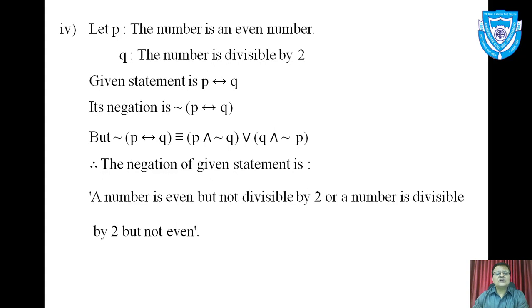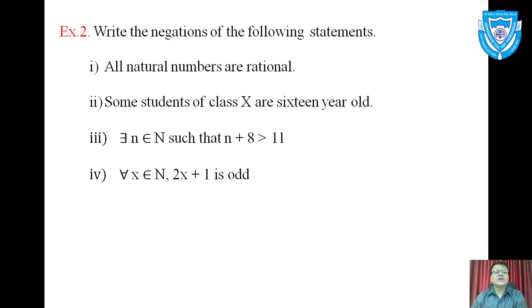I will move to the answer, last line. In the above 4-5 lines, I have expressed that statement in symbolic form, and in the last line we write its negation. I read the negation. A number is even but not divisible by 2, or a number is divisible by 2 but not even. What our main given statement says? Given statement says if number is even, then it is divisible by 2. Negation says a number is even but not divisible by 2. So this is exactly opposite situation of the situation expressed by the given statement. So this is how to write the negations.